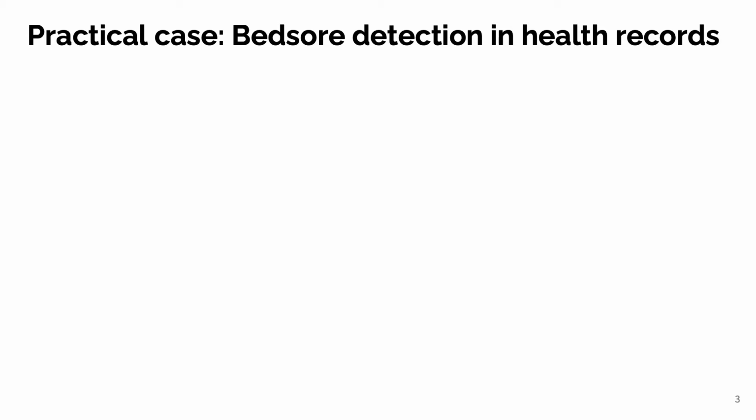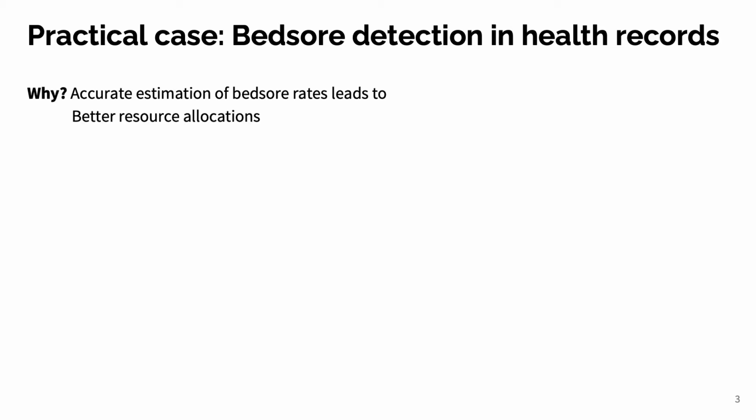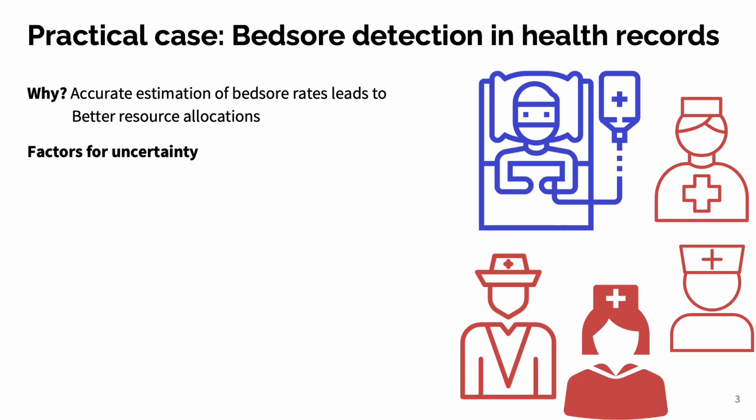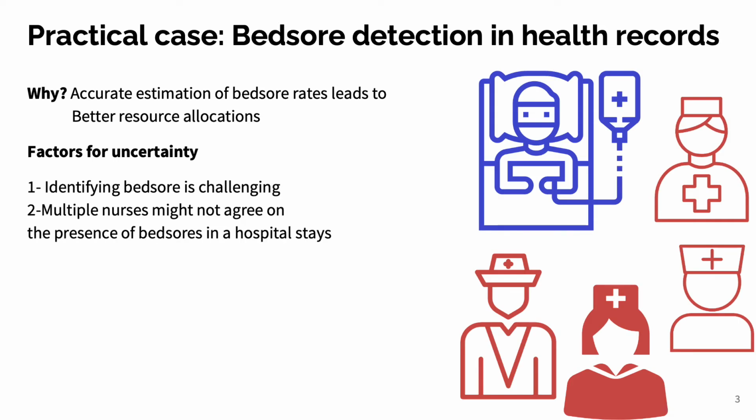Examples of this are doctors detecting stages of a disease from medical images. We look at one practical case in detail, identifying bedsore cases in electronic health records. This is a critical task, since having accurate bedsore rates would help us with a smarter allocation of resources to prevent future cases.